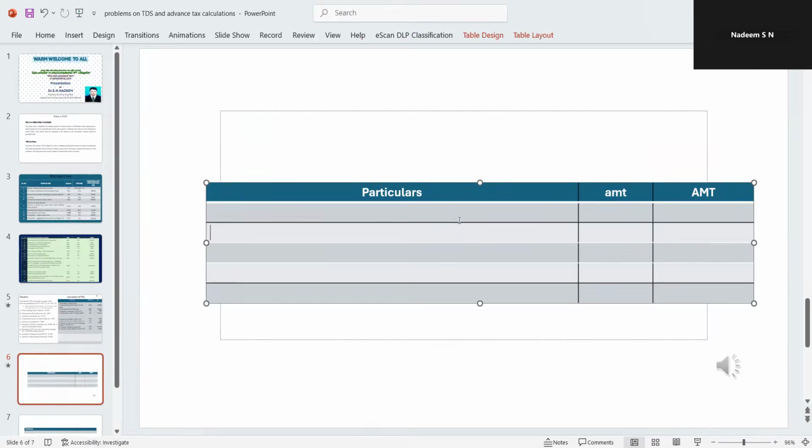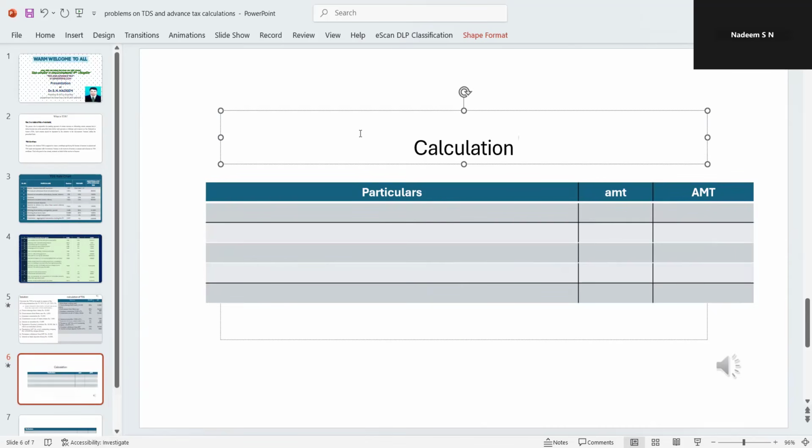So calculation of total taxable income and tax liability.